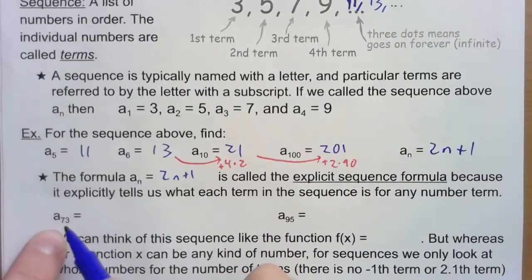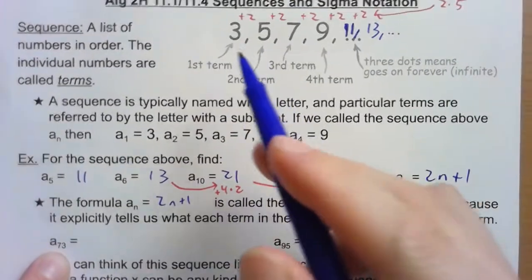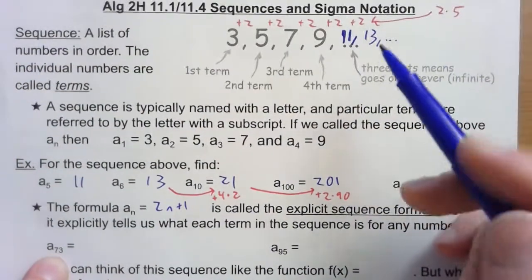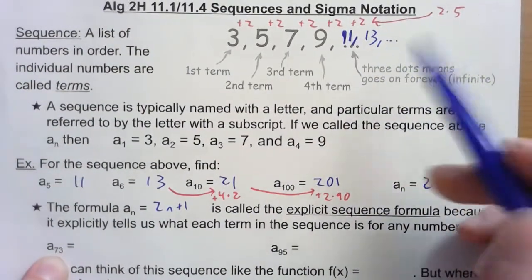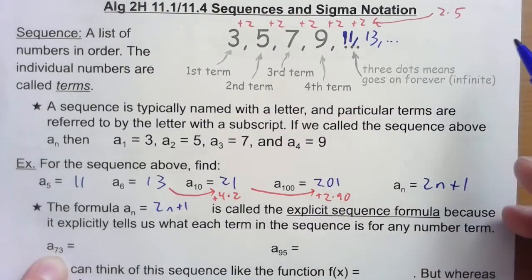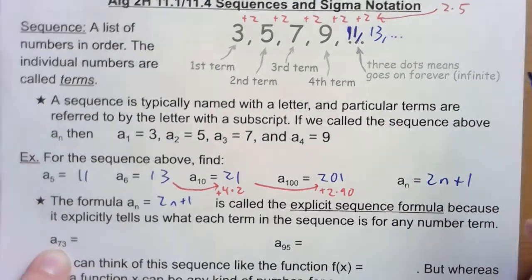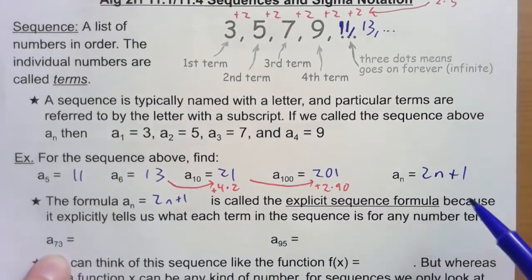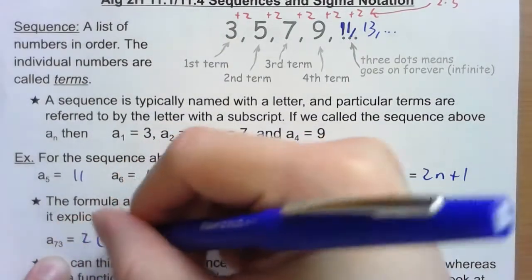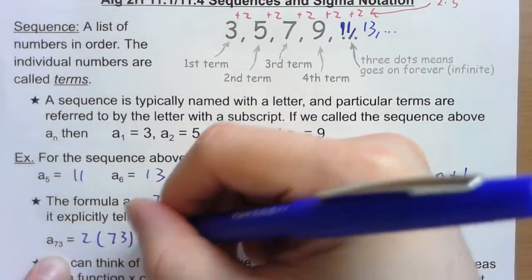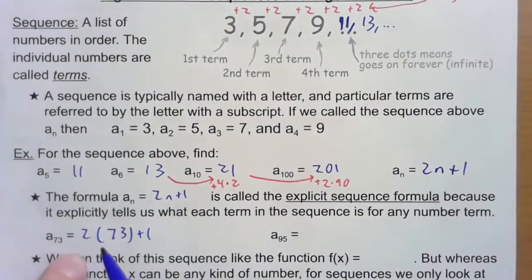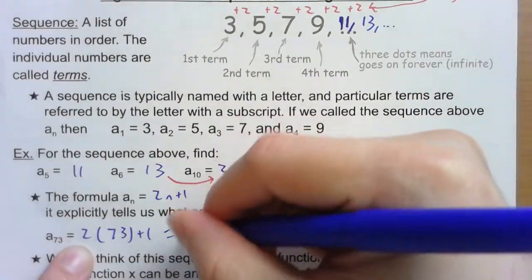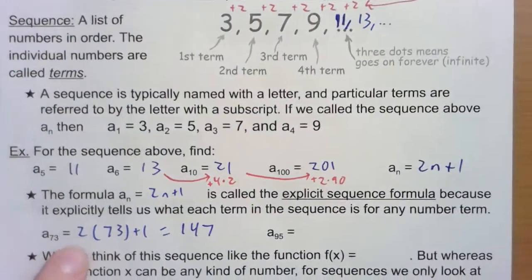Down here, if I want a sub 73, if I want the 73rd number in the list, instead of doing plus 2, plus 2, plus 2, listing out 73 numbers, I can just use this formula. I can say 2 times 73 plus 1. Let's see, that's 146 plus 1, so that's 147.